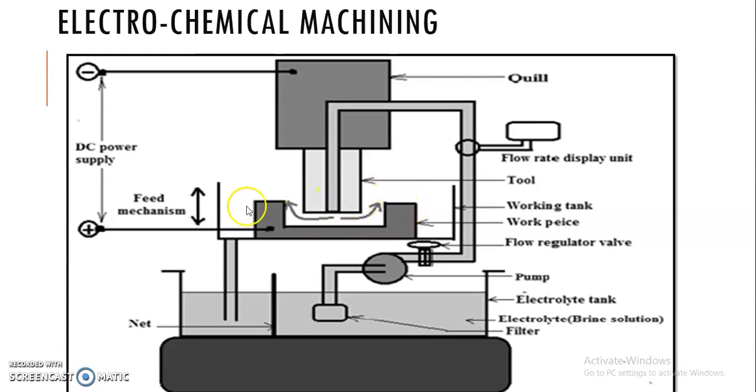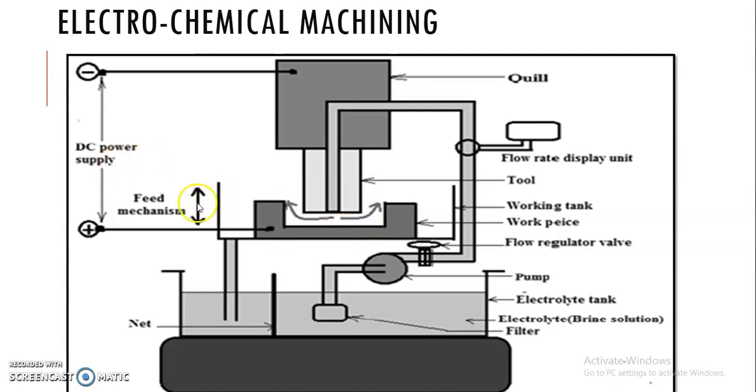Inside this working tank, we are filling it full of electrolyte. So the electrolyte is taken with the help of a pump through filtering from this electrolyte tank, then through the regulating valve, the flow control valve, with a certain amount of electrolyte pressurized, and it enters through this mechanism which is provided inside the tool itself, and then it is filled inside this tank, in between the tool and the workpiece. Now what happens exactly, we will see.